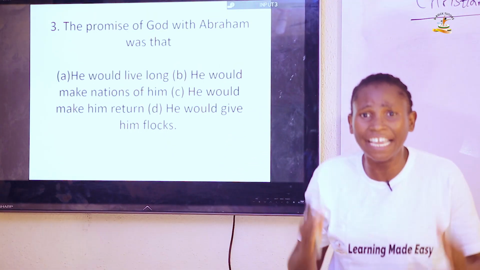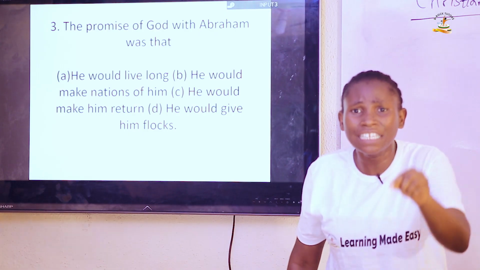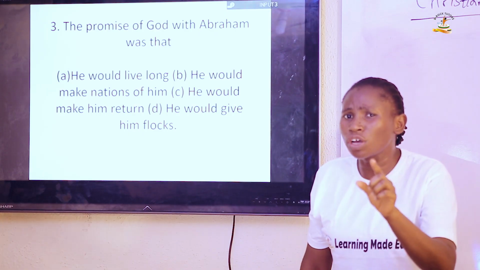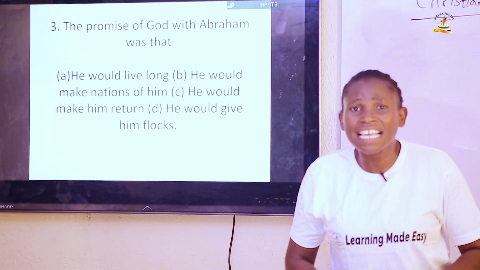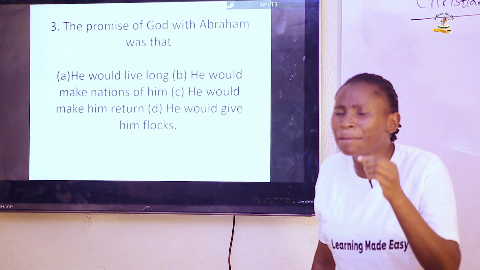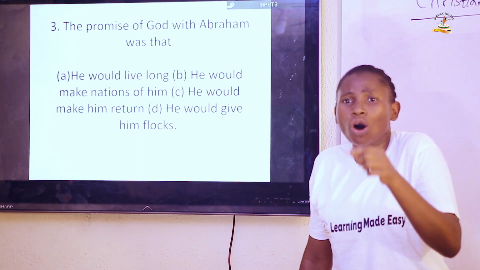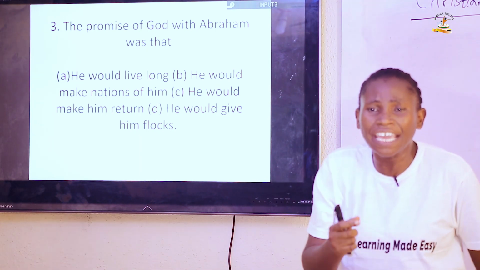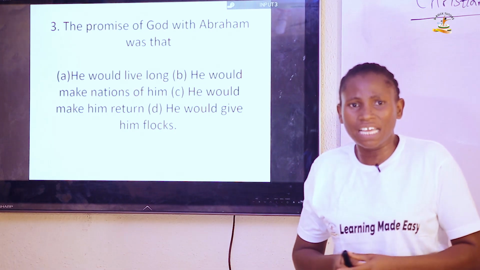And when he got to Shechem, he built an altar, and God told him that he would give that land to his descendants. That was when he was at age 75. And when he was 99 years old, God called him for the second time and told him that he should walk before him and be blameless.